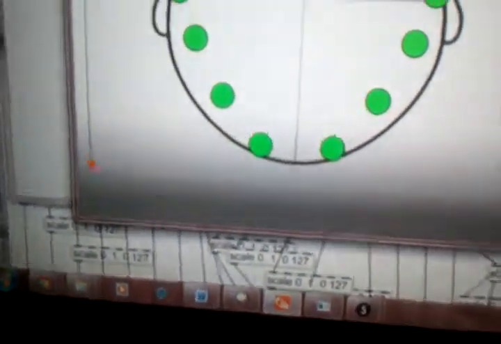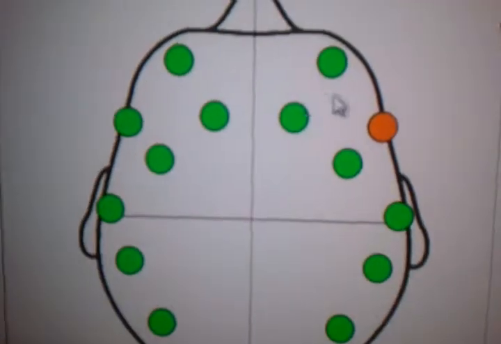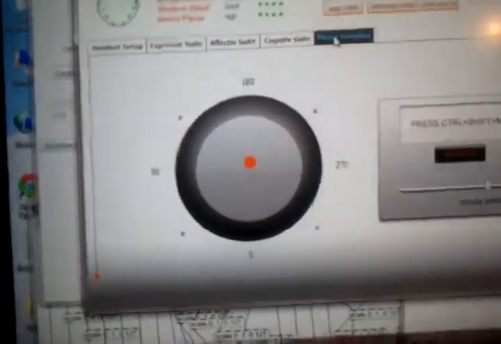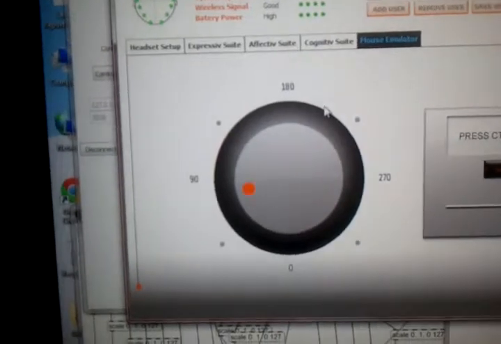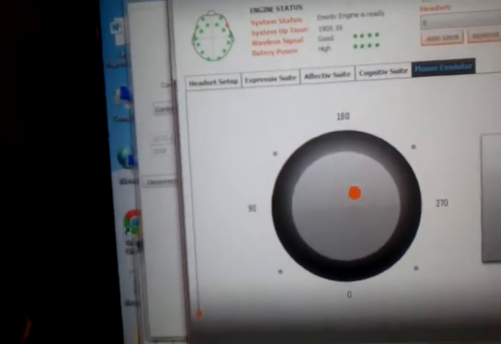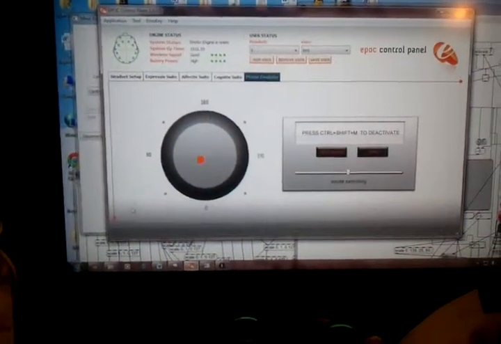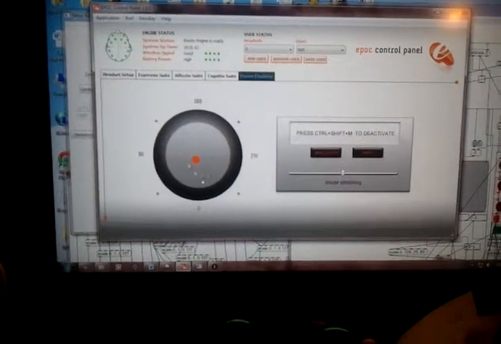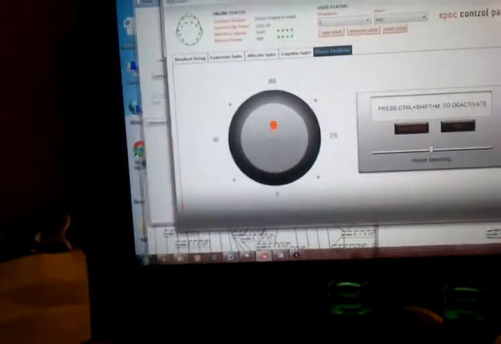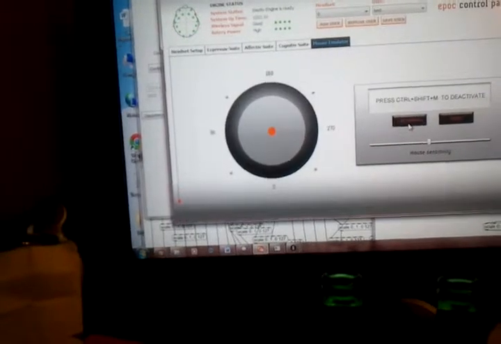We're green mostly on every sensor except this one right here, but I highly doubt that makes that much of a difference. This uses the gyroscope. It's independent from your thoughts, and you can control the mouse. I'm going to let go of the mouse after I activate it like that. Here's my hand, and I'm just going to look around. You see the mouse moving around? See that? So maybe we could have some fun with this.